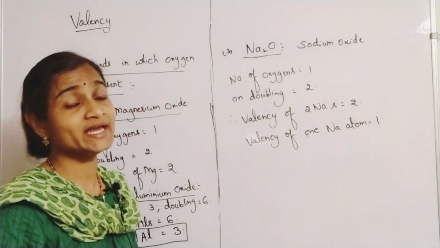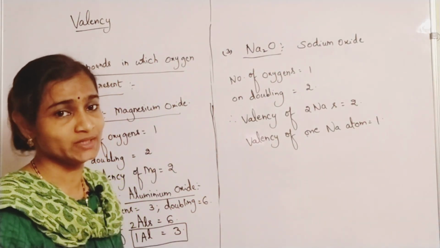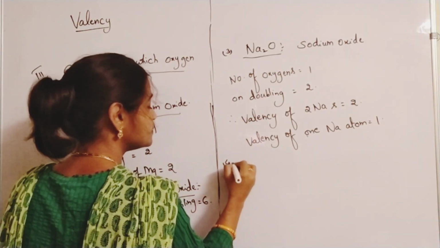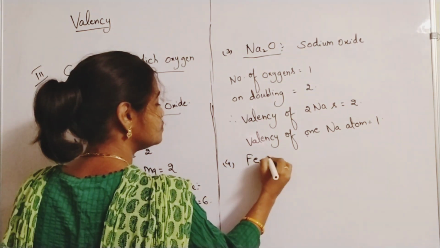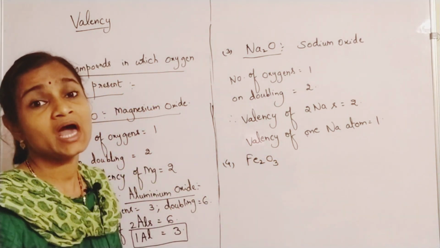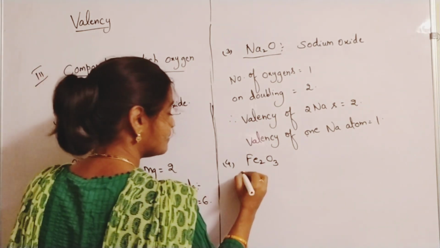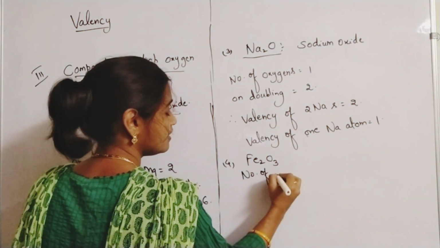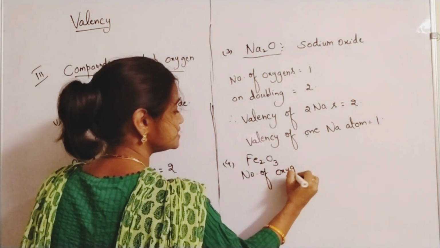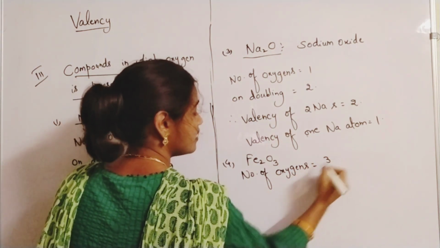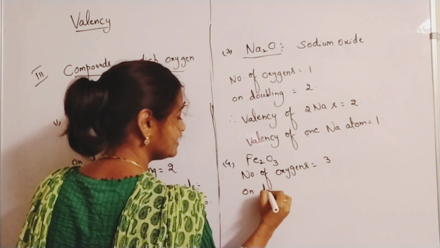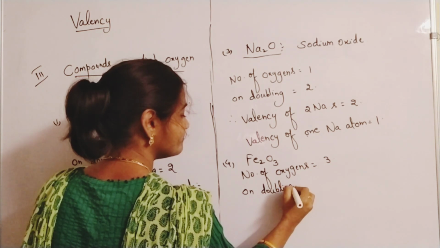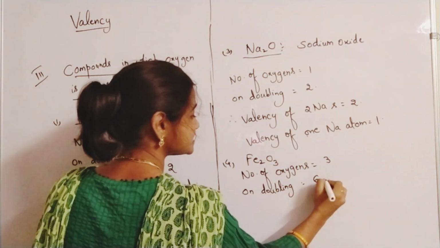Children sometimes get confused with this kind of question. Suppose you take the example of Fe2O3, iron oxide. Here, how many oxygens are there? Three. On doubling, you will get 6.